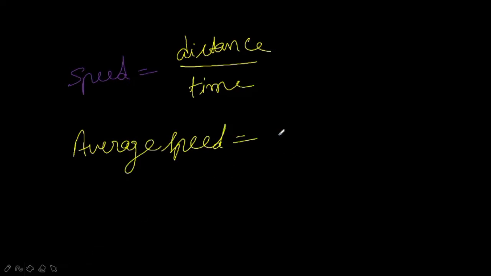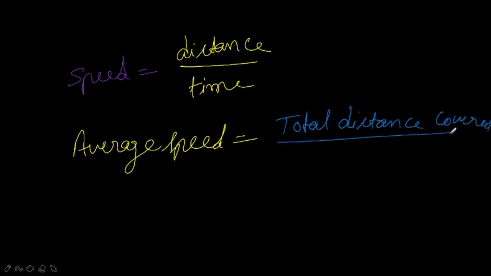Then how will we define this average speed? The average speed is the total distance covered by the object in the total time taken. So it is called average speed. But commonly, instead of using the term average, we just omit it and say speed, which is equal to total distance covered divided by total time taken.